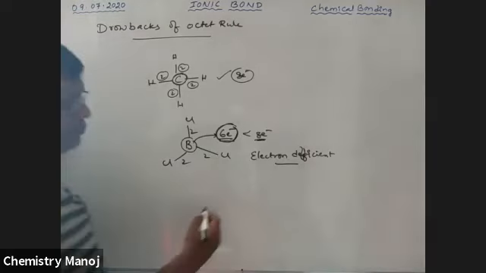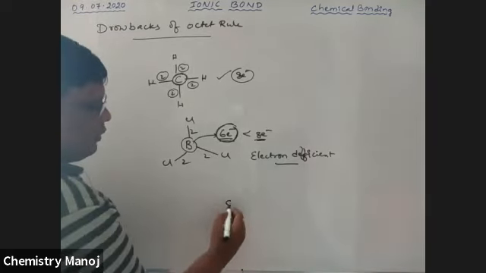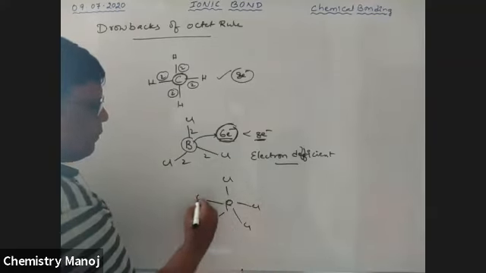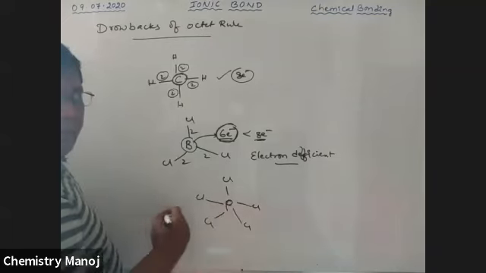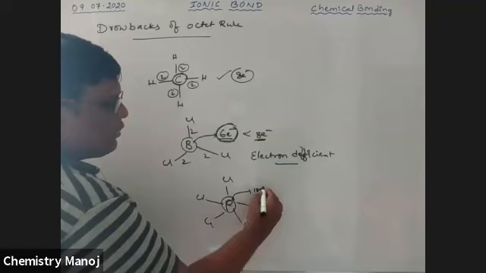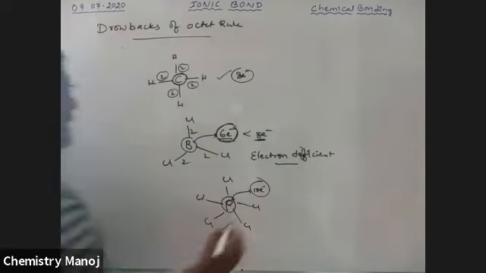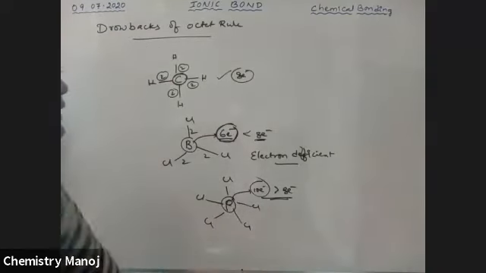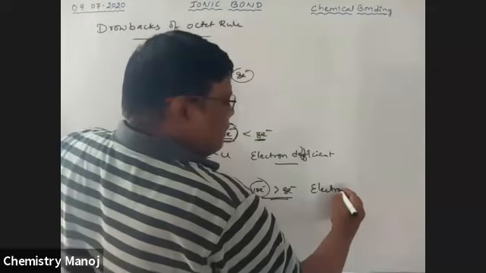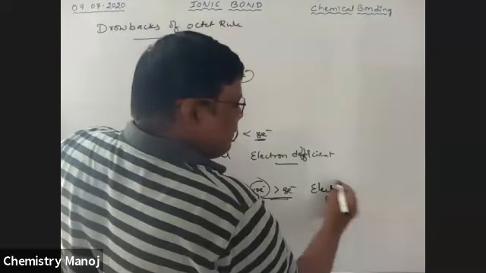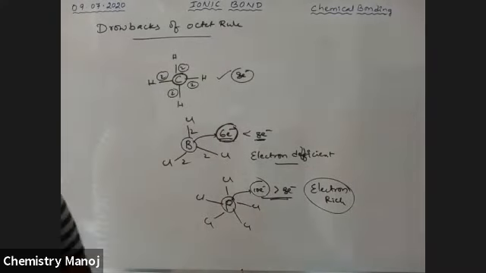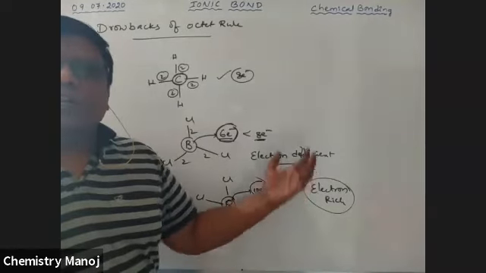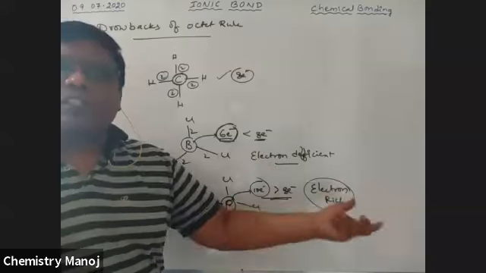See here, that is PCl5. 1, 2, 3, 4, 5 bonds are there, which means 5 twos, 10 electrons at the central atom. It is greater than 8 electrons, so more than 8 electrons. That type of molecules are called electron rich molecules. Deficiency means shortage: less than 8 electrons is deficient, more than 8 electrons is rich.